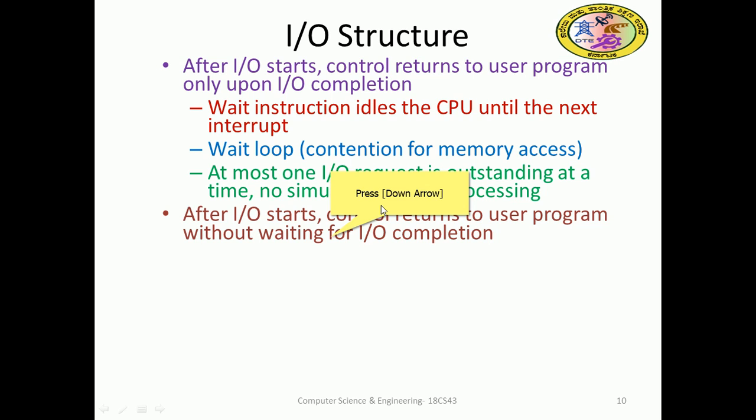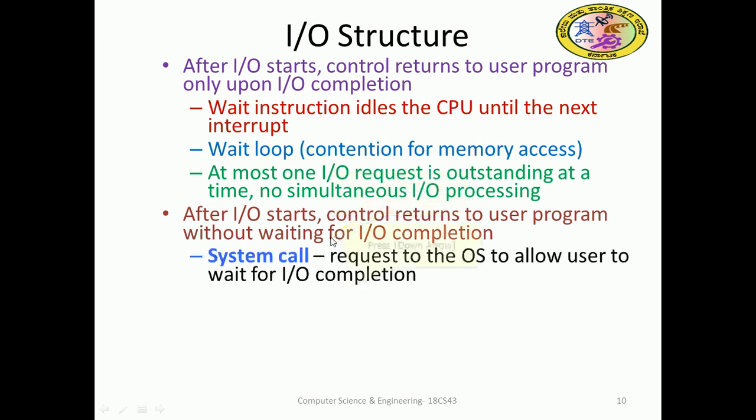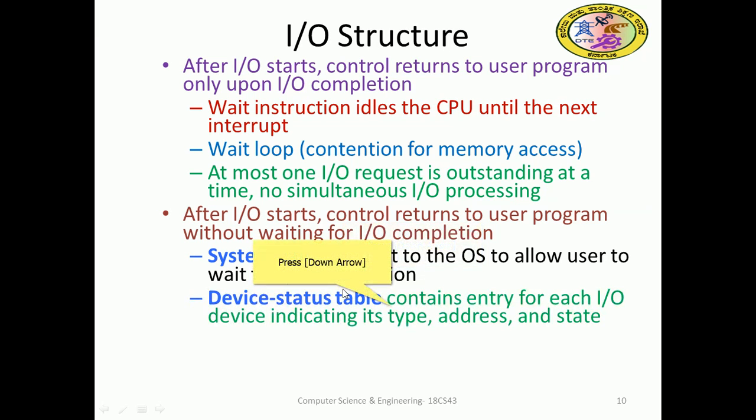Here there are some interrupts, a high priority interrupt rises. So during that case it doesn't wait for the long time till IO completion, it can come in between. To come in between we can use a system call, which is also a special interrupt. It is a request to the OS to allow the user to wait for IO completion. So we give some device in the system that will wait on behalf of the CPU.